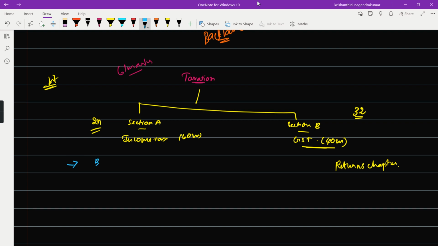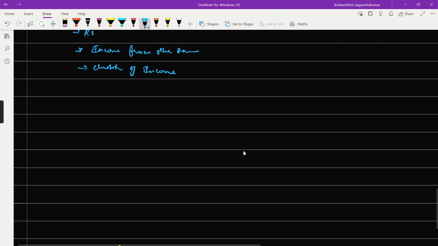The first chapter is basic concepts of income tax, and then residential status, income from other sources, clubbing of income, set off and carry forward of losses, and then deductions.